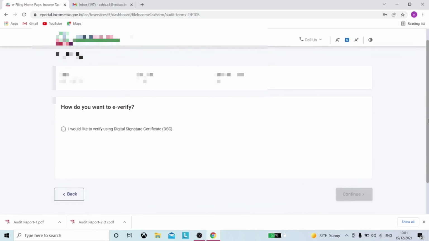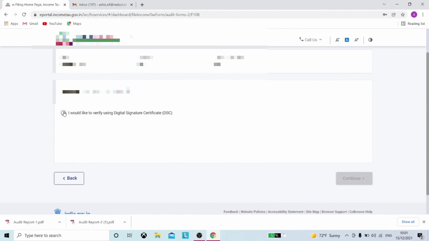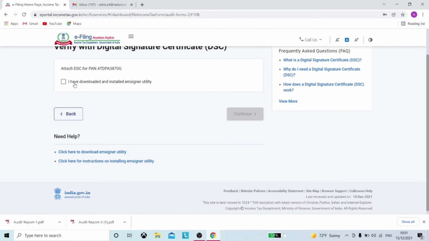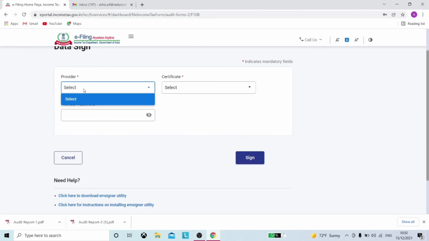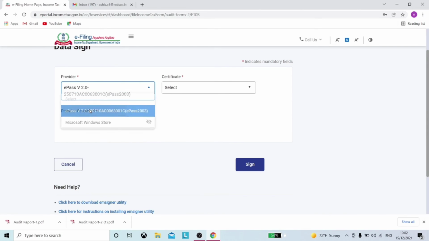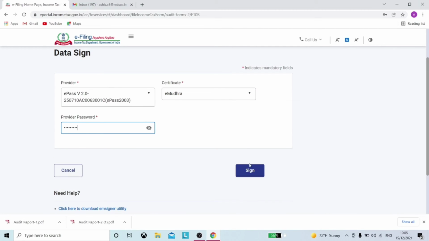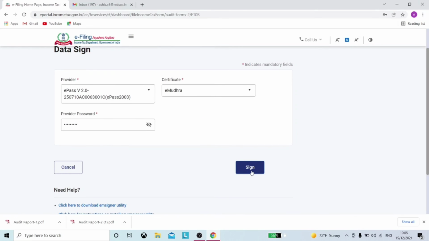Here your chartered accountant needs to verify it with the digital signature. After giving the password, click on sign.